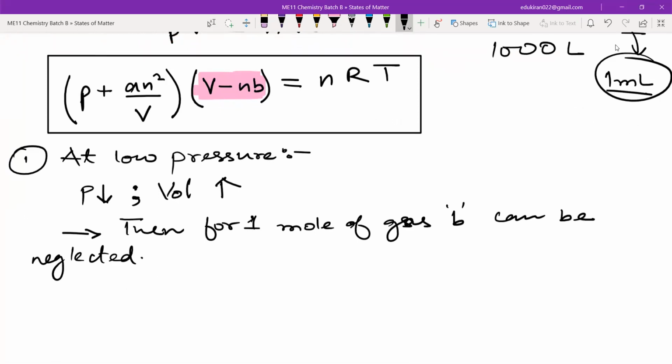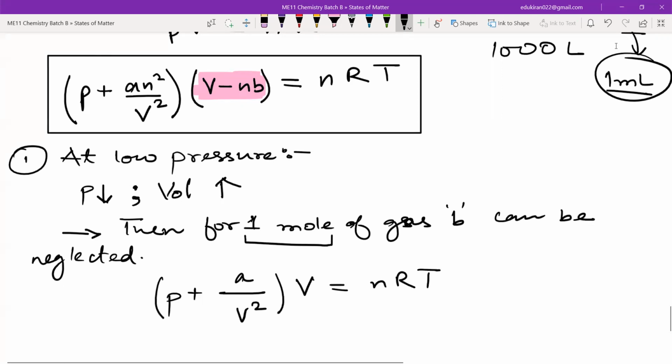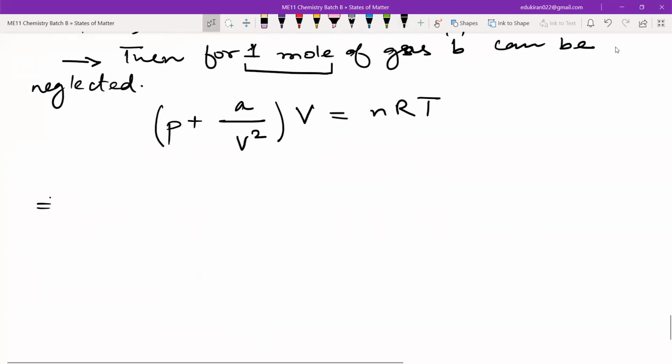Now, if B is neglected for 1 mole of gas, then the equation will be P plus A n square upon V square. Here n is equal to 1, so I will just write A upon V square, into V is equal to nRT. Now please listen, don't write.